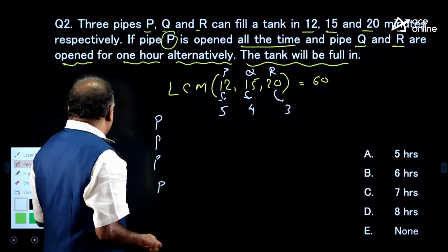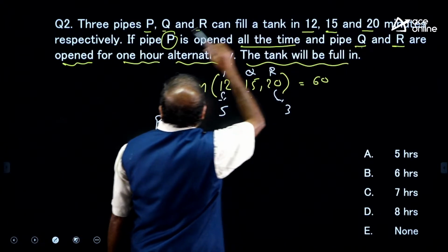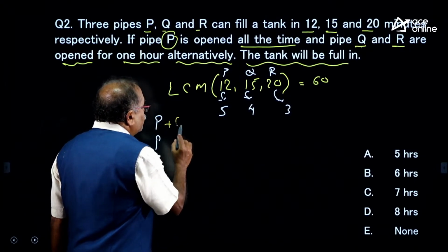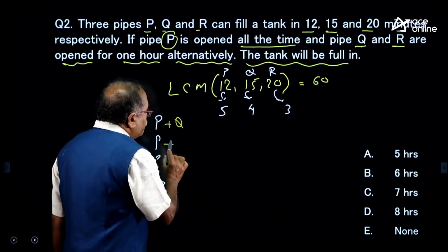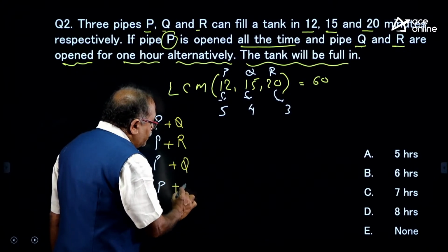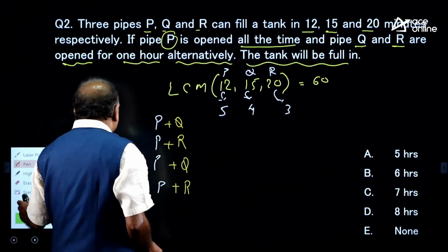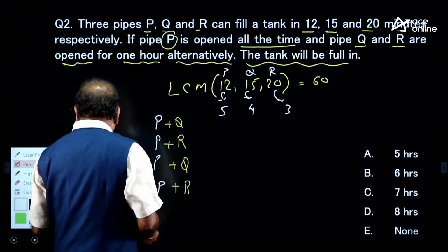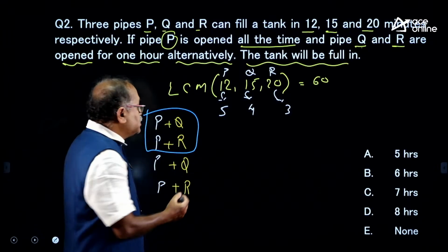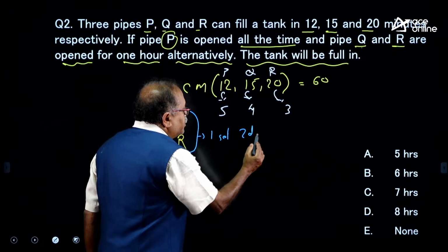That means the alternative is that Q and R open alternately for 1 hour. That means here P plus Q, and here P plus R, and again here P plus Q and P plus R. This pattern will keep going on, and you can see that these 2 days make one set, and one set consists of 2 days.